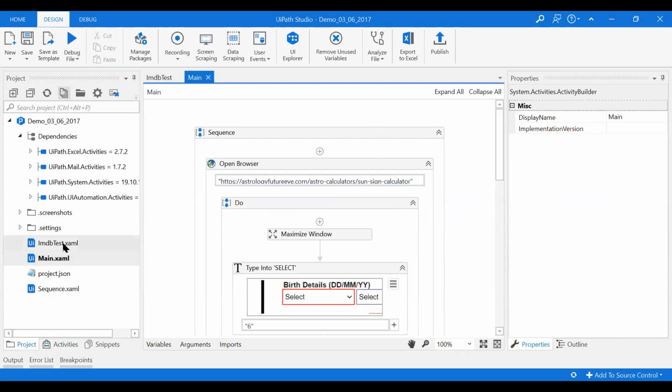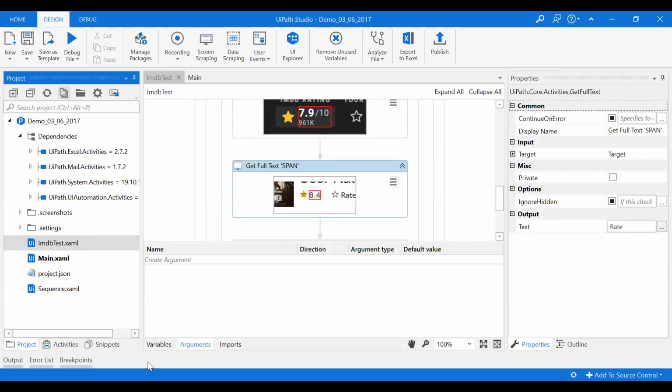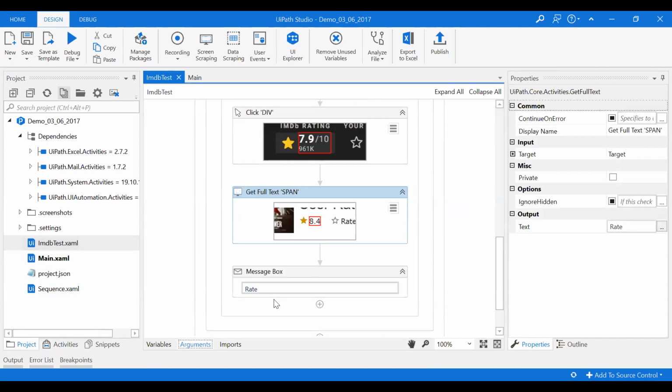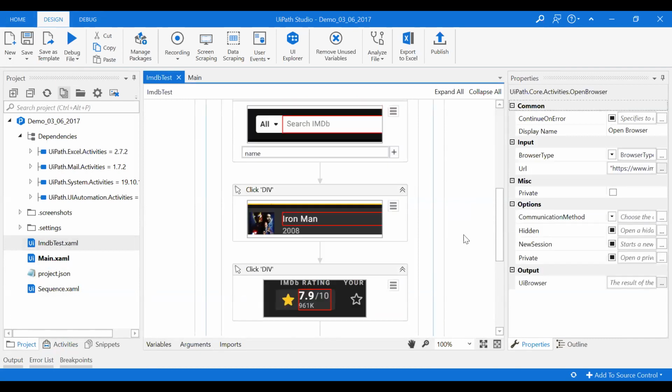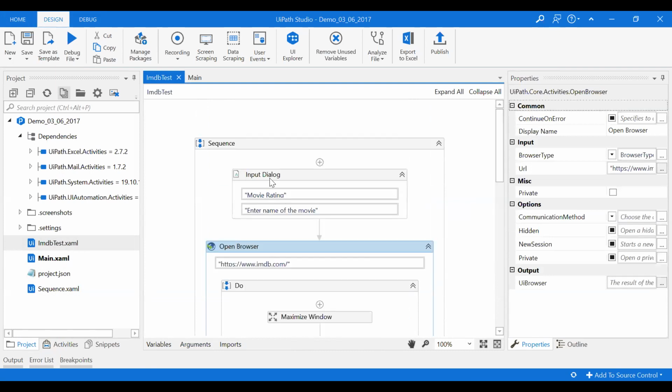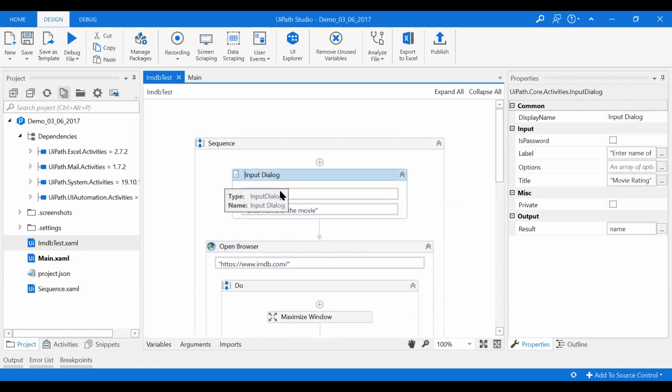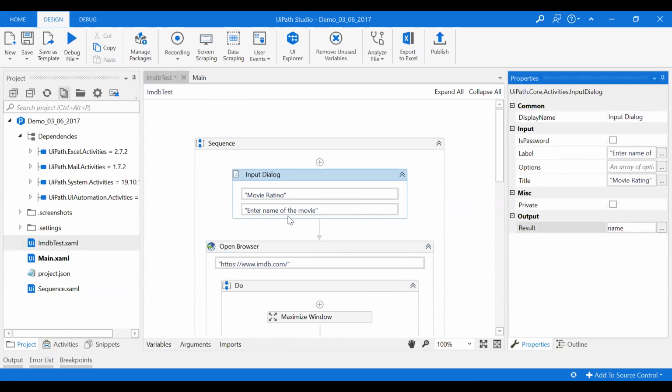Okay. So suppose here I define an input dialog, right? Enter the name of the movie, correct? So here I'm defining one variable called name. I'm storing this input in a variable called name.